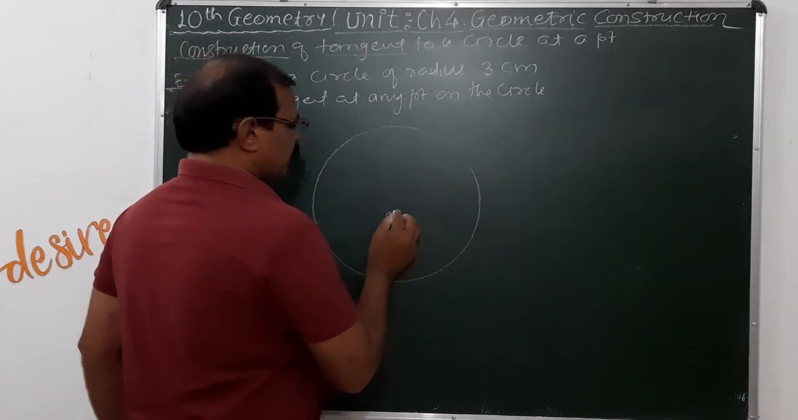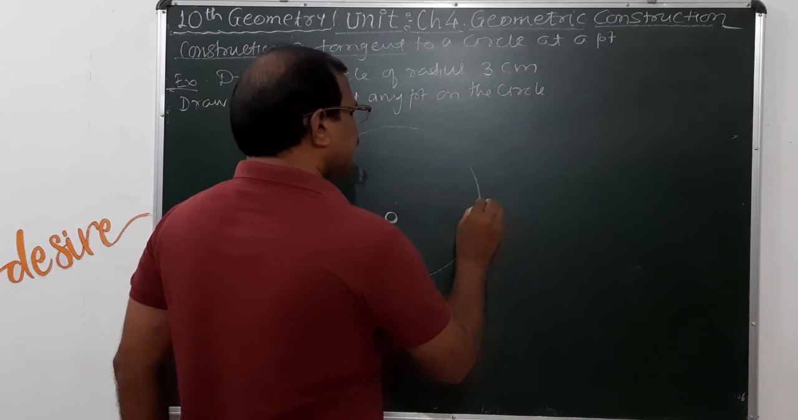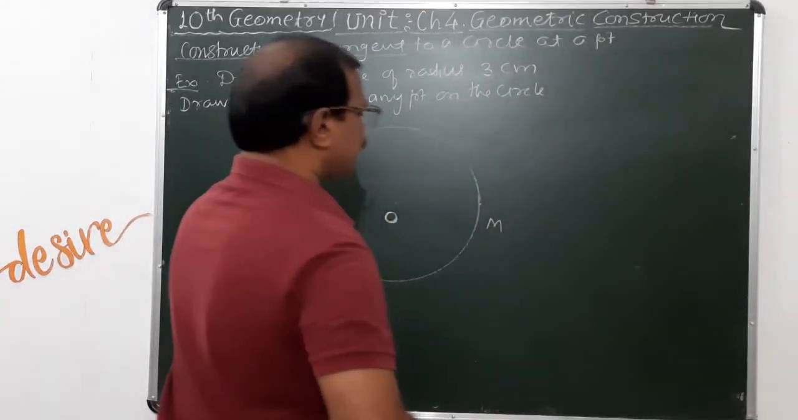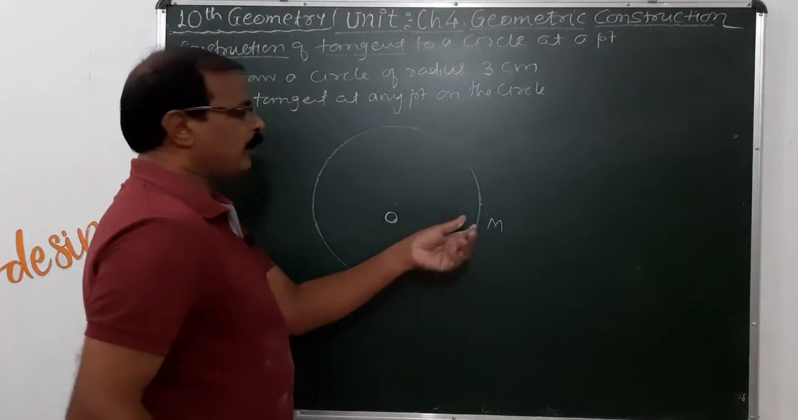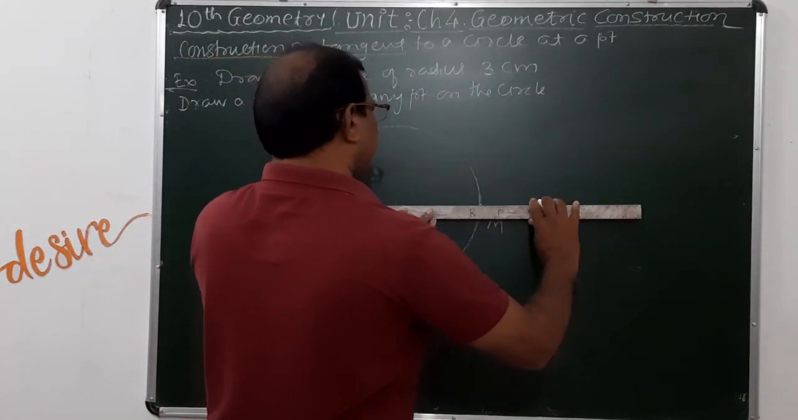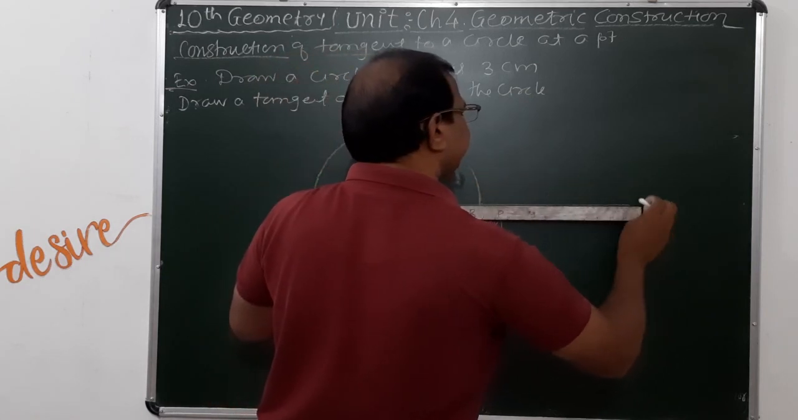Consider O is the center of the circle. I take any point here. Suppose this point is equal to M here. So to draw the tangent at point M here, I just join or draw the ray here passing through point M.